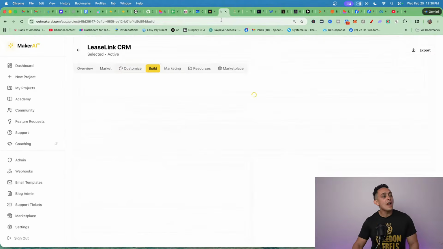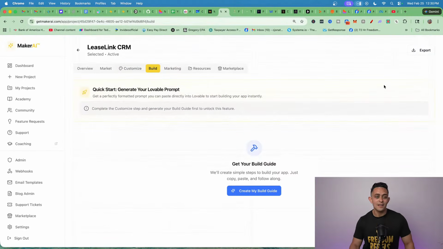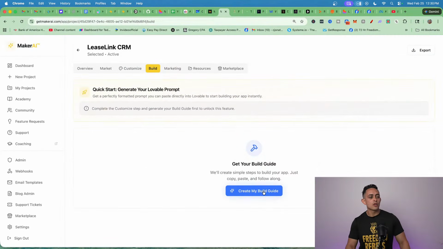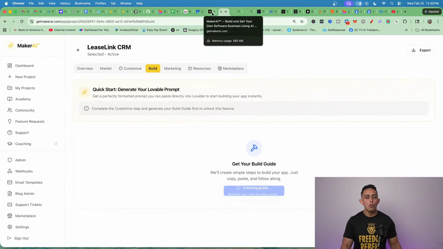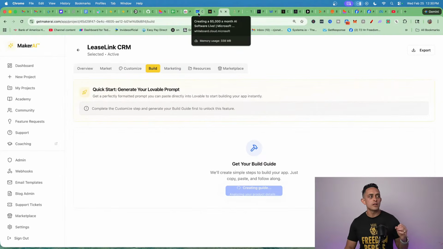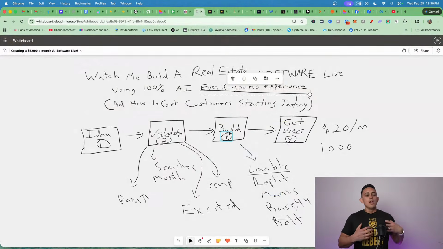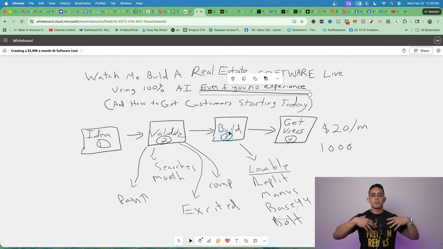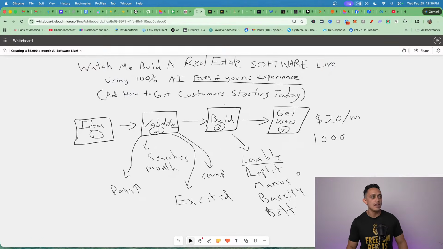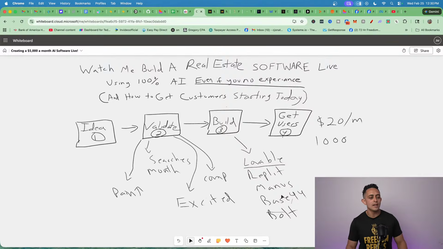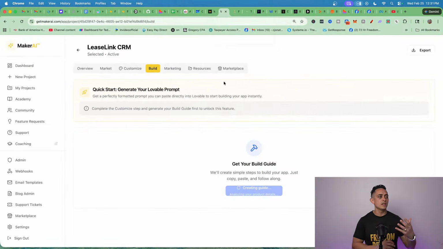Okay, so now we're going to the build guide. Check this out. I'm going to click on create my build guide, and this is going to take a second because it's going to build for you. Now I want you to understand what's going on here. It's building you some copy and paste prompts, that way you can literally just copy it to any of these AI builders. Lovable, Replit, Manus. And I'll do the demo for you guys, so you'll see exactly what I mean. But what it's doing is it's going to give you the entire build for you.